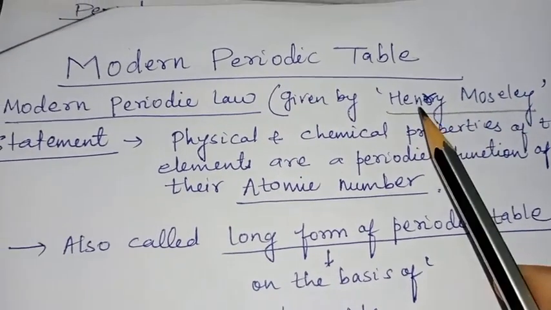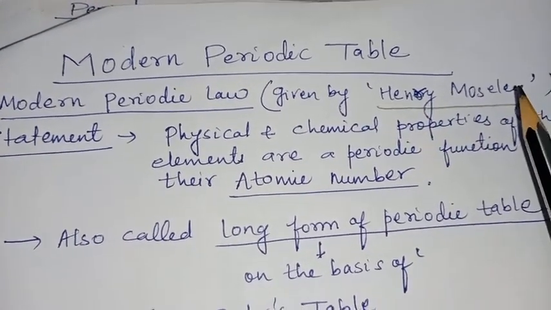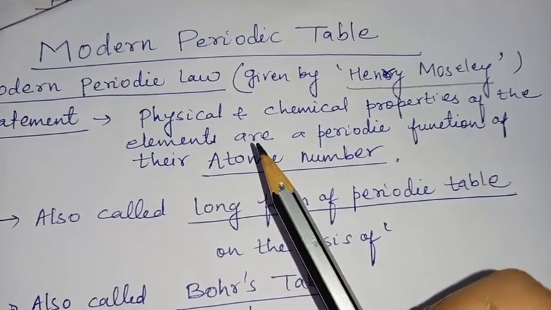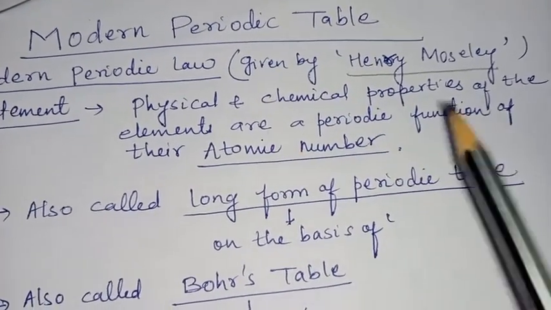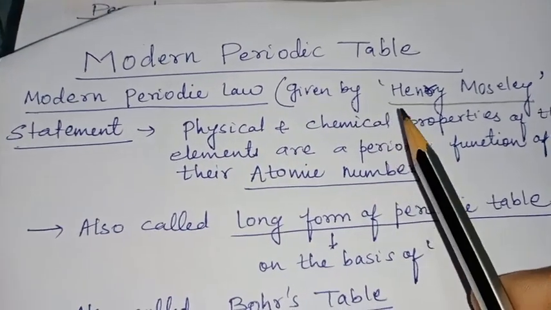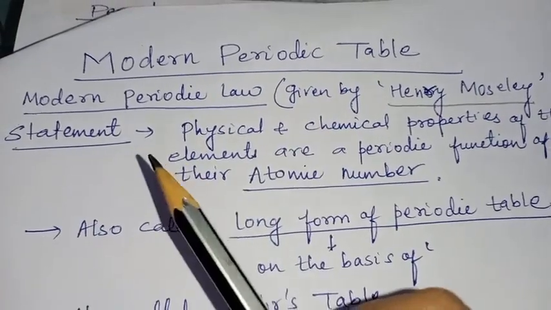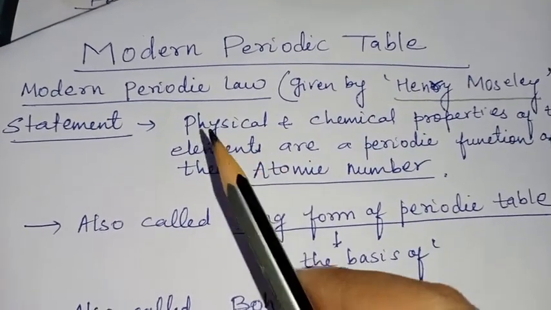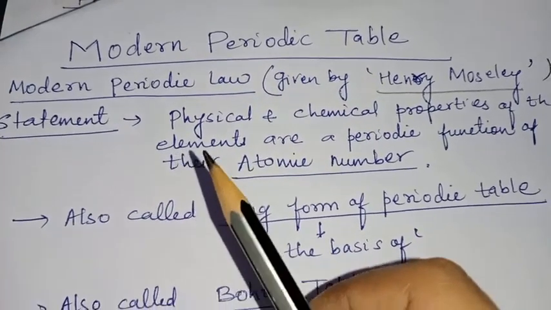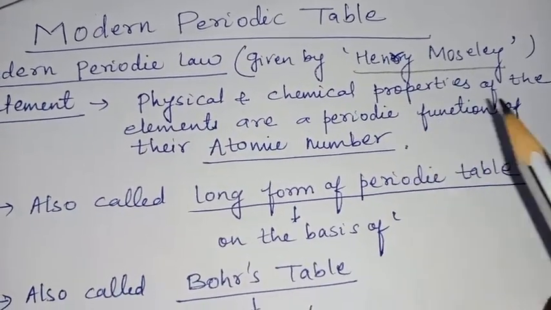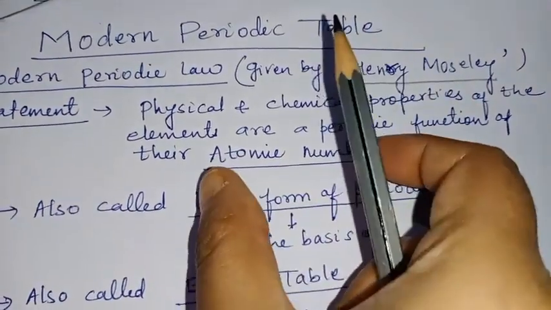Okay, so according to Henry Moseley, physical and chemical properties of any element are a periodic function of their atomic number. So Henry Moseley gave the statement about the modern periodic law. This modern periodic law states that physical and chemical properties of the elements are a periodic function of their atomic number.